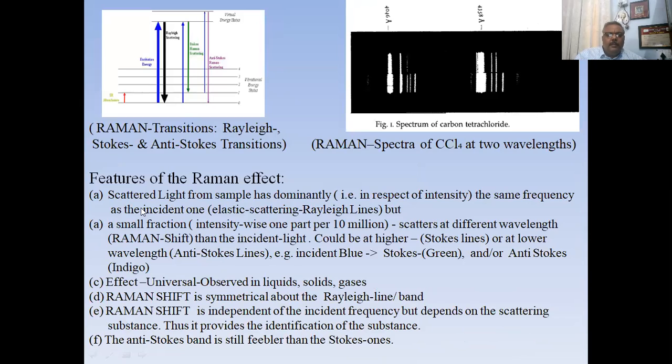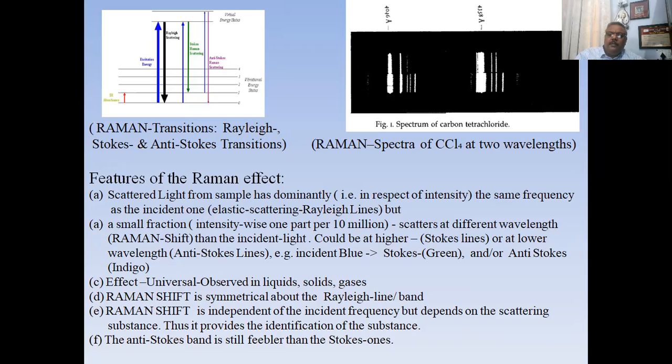And basically, what was the theory? Let's discuss it. The liquid that he used in the transducer was carbon tetrachloride. The features of the observations were that the scattered light from the sample has dominantly the same frequency as the incident one, and a small fraction scatters at different wavelengths. This difference in wavelength is called Raman shift. This difference can be on the higher side as well as on the lower side.